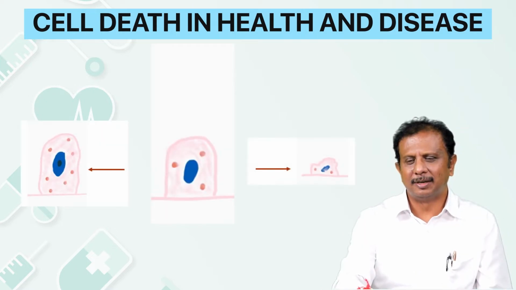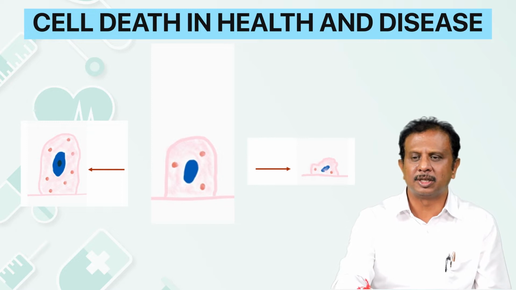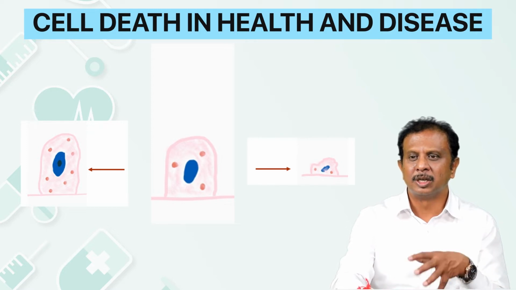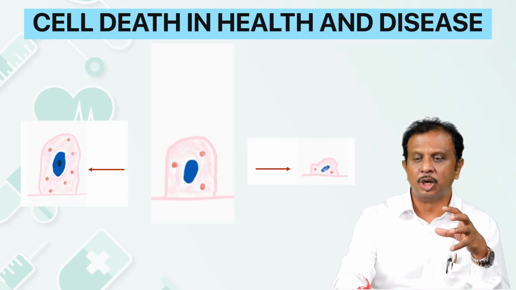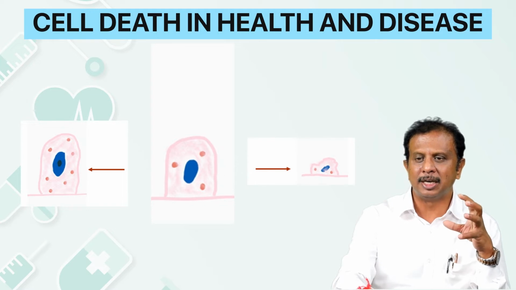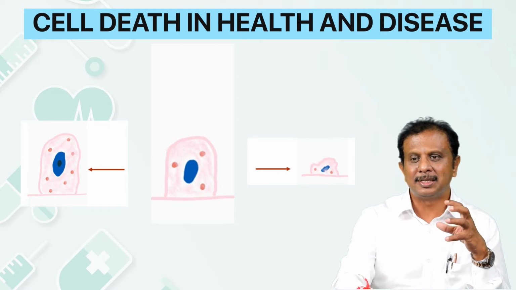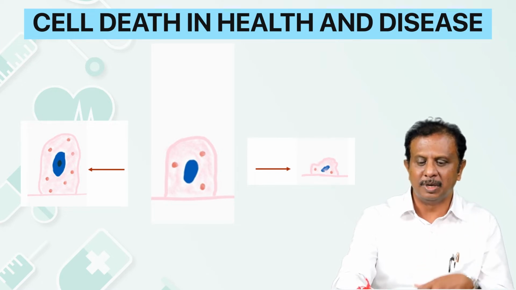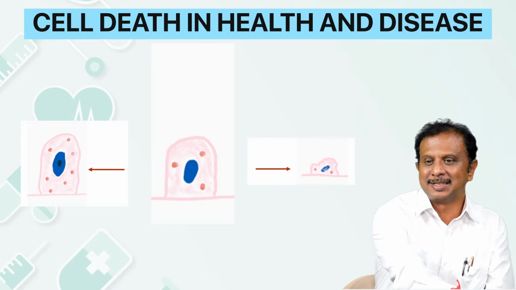This is a normal cell. This has got the capacity to work within a very narrow range. Whenever there is an alteration in the external environment, it has got the capacity to manage without showing any alteration either in its structure or in its function. This capacity of the cell is what we mean by cellular homeostasis.